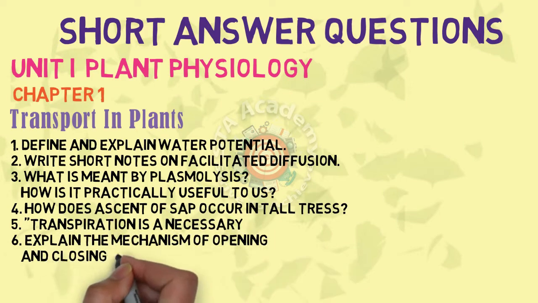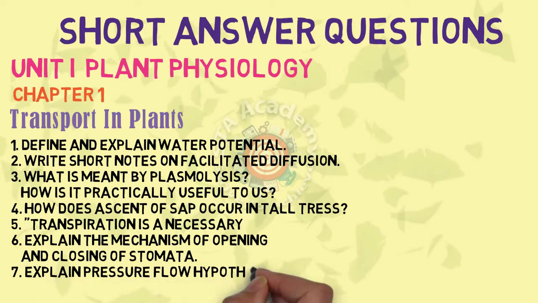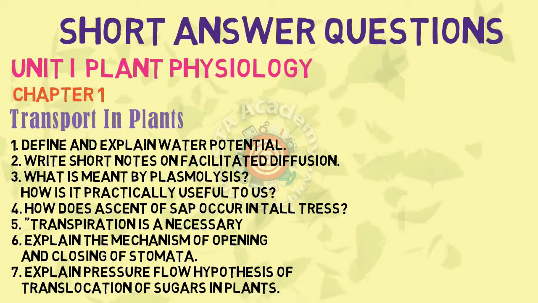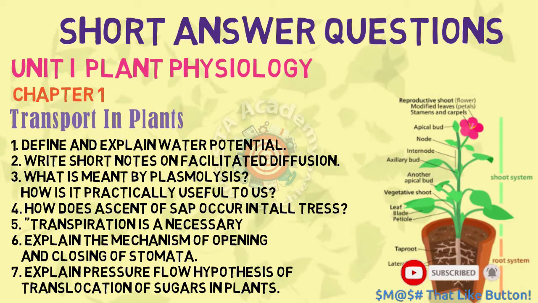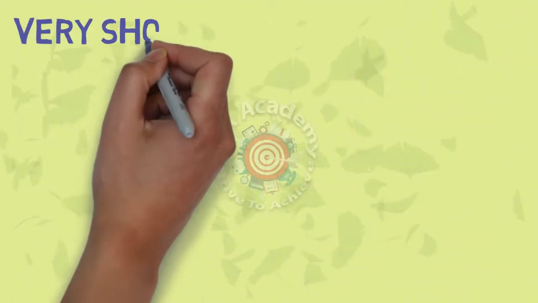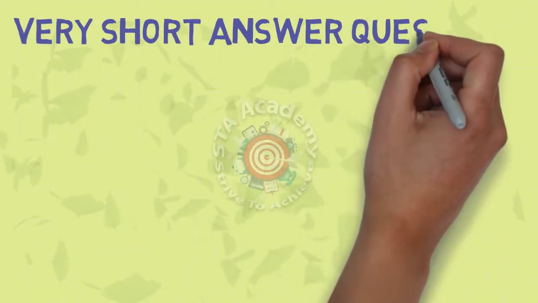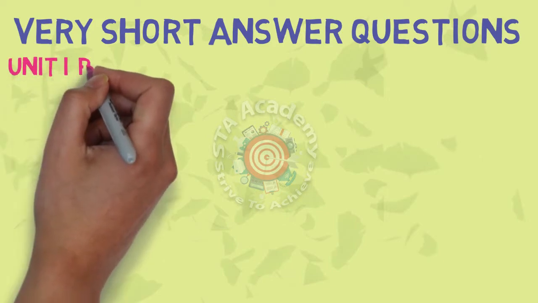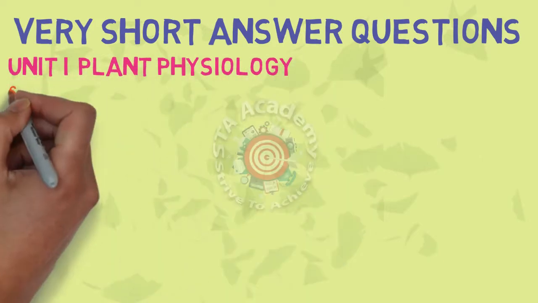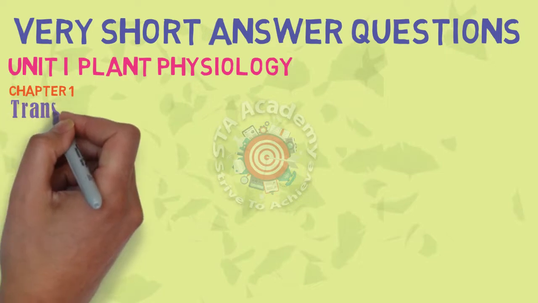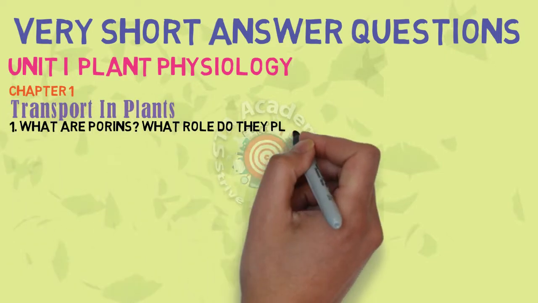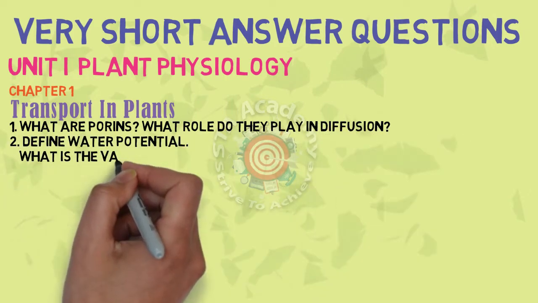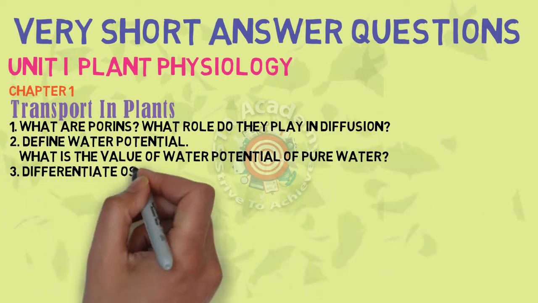Fifth is transpiration is necessary. Sixth, mechanism of opening and closing of stomata. Seventh one is very important. All 7 questions are very important SAQs of transport in plants. Next are VSAQs of the same chapter, transport in plants. I have given 9 VSAQs. These are very important questions that fetch you maximum marks, both SAQs and VSAQs. If you read these questions, definitely they will give you 2 plus 4, 6 marks from this chapter.